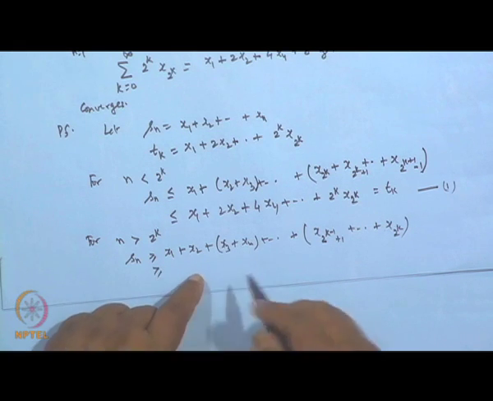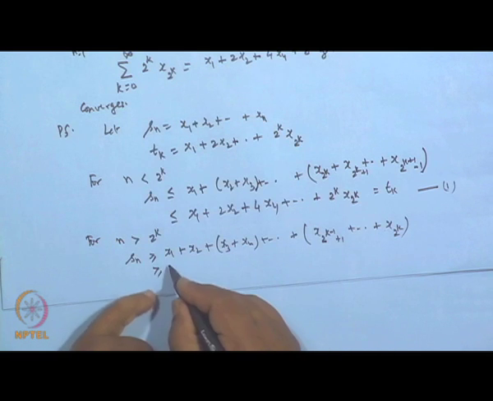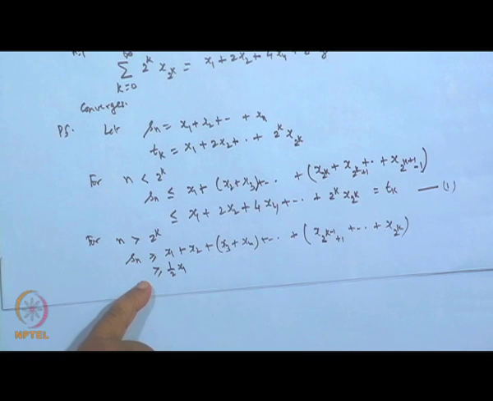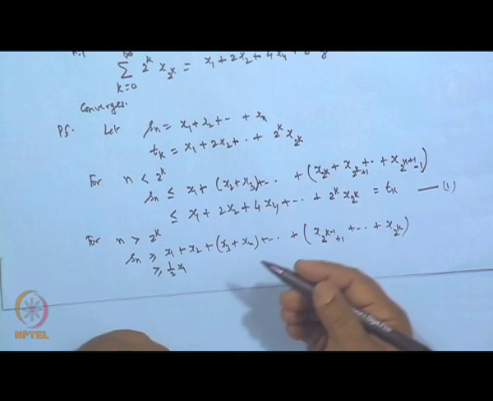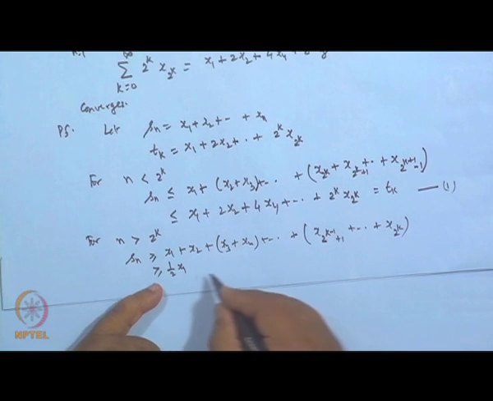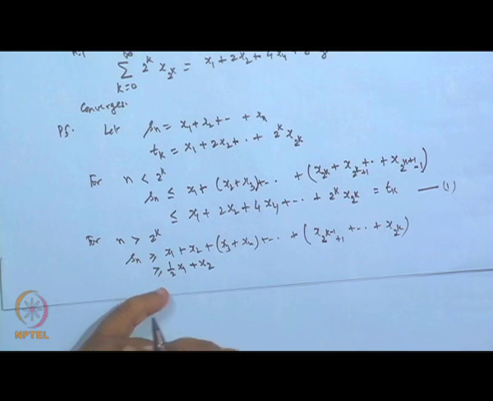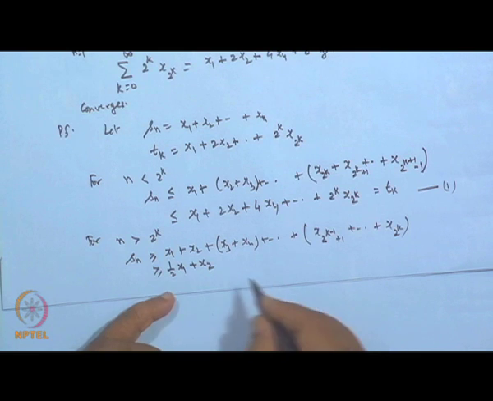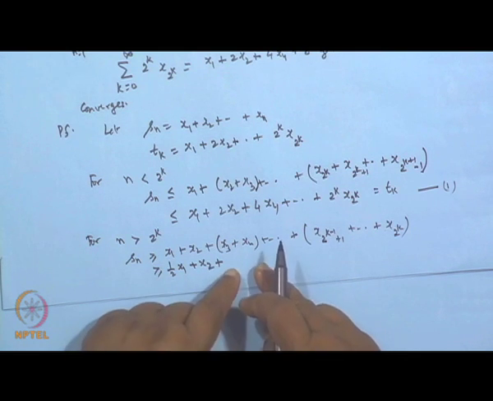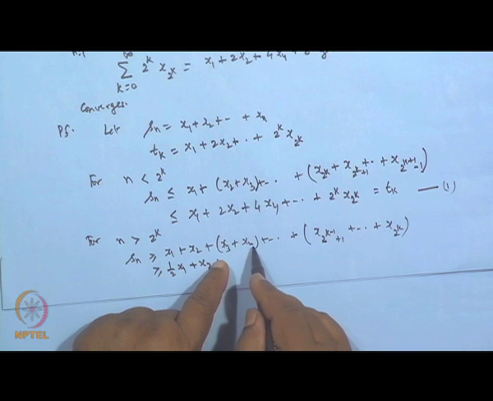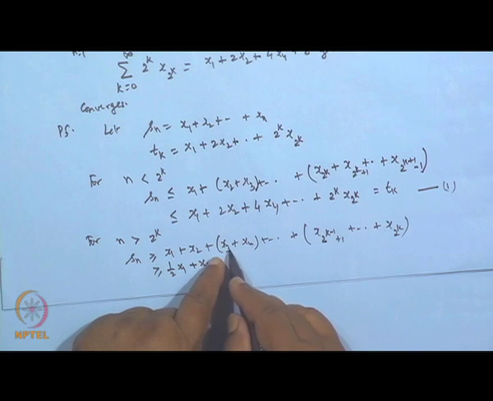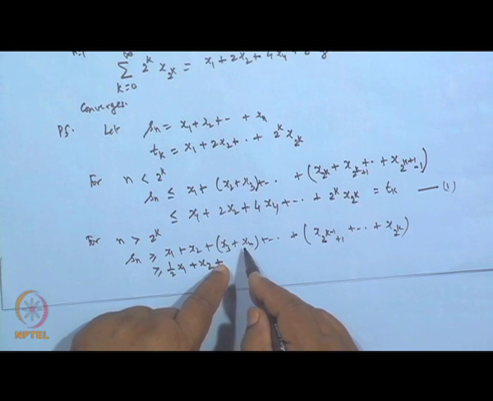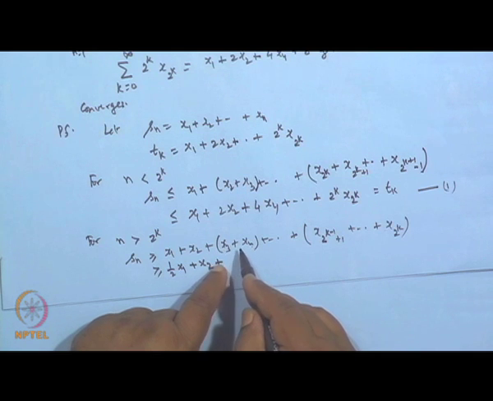So, what happens is this is greater than or equal to the following. Now, x 1 is obviously greater than half of x 1, is it not? Because it is a positive term. Then x 2 remains as it is. Now, x 3 is less than x 4, so if I replace x 3 by x 4, then it is greater.